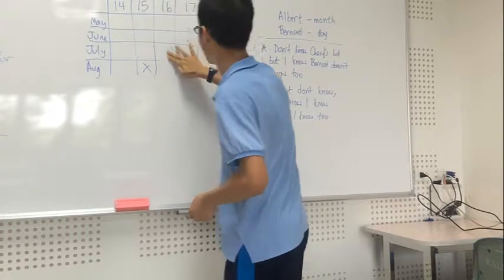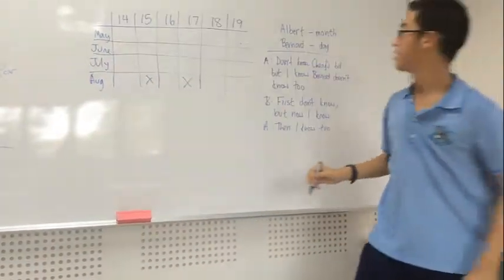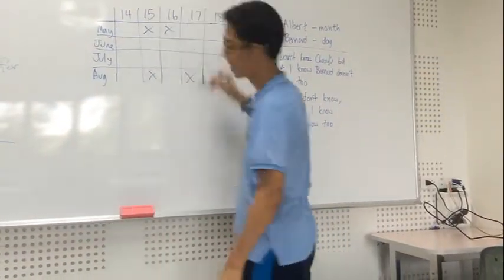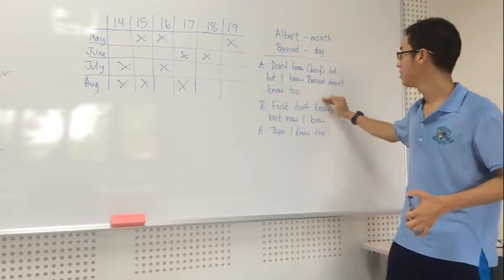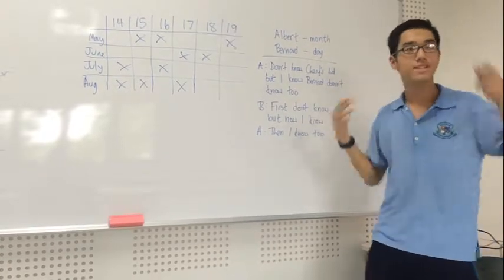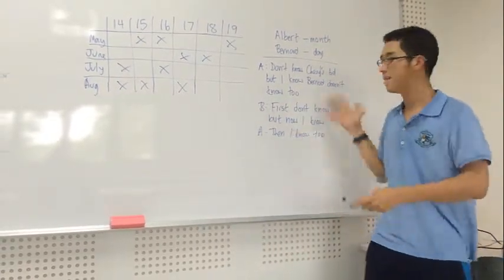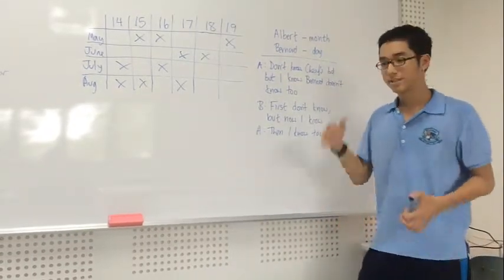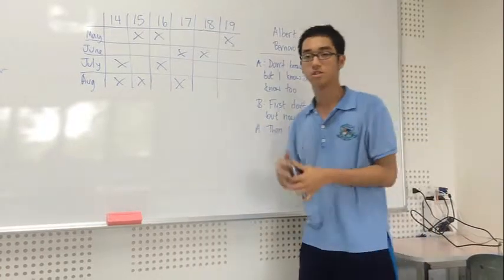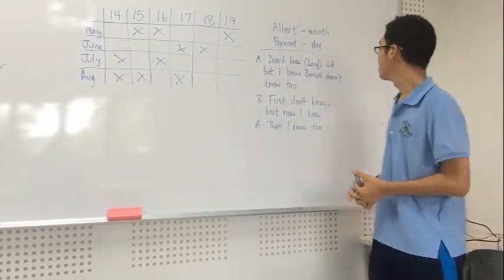But then there is an alternate solution where I need to put my crosses back up. Now this one relies on the fact that this was not in Albert's head, this was a fact, you can see it. Maybe Bernard is scratching his head, or telepathy, or otherwise they could have just told the date, so I don't think it's that.